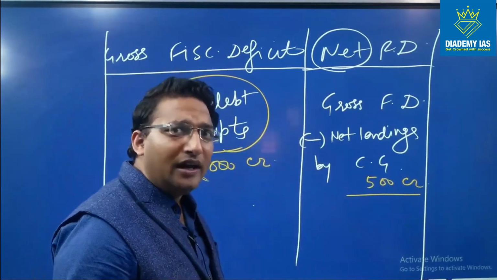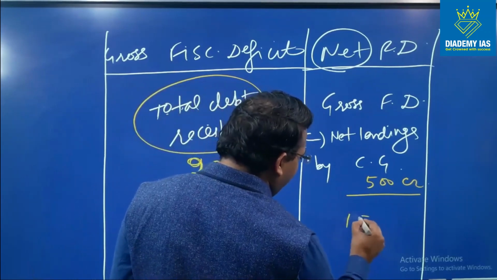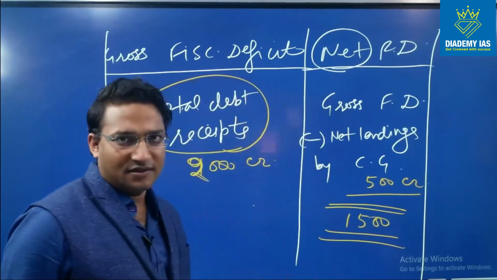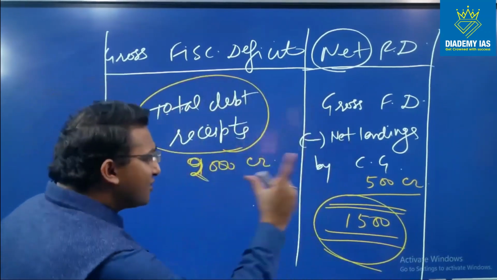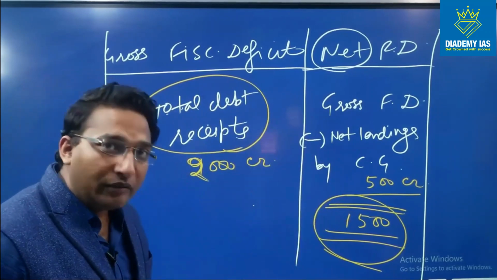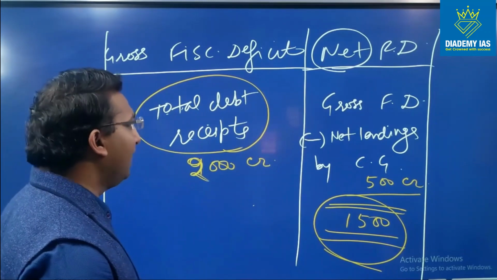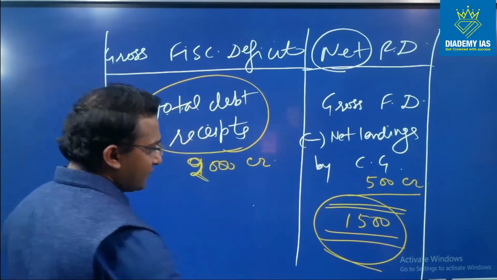So actually only 1500 has been utilized by the central government for its own purposes. So this is the correct picture of the fiscal deficit. Net fiscal deficit is much more appropriate, right? So this is the difference between the gross fiscal deficit and the net fiscal deficit.